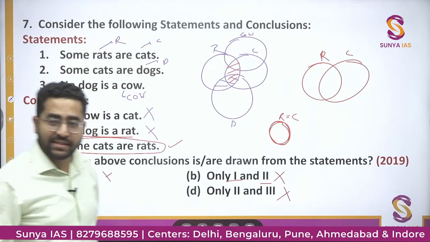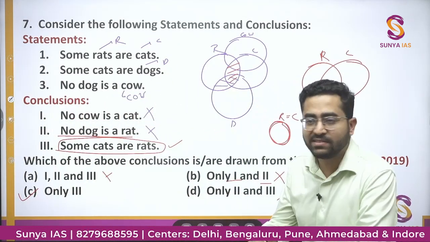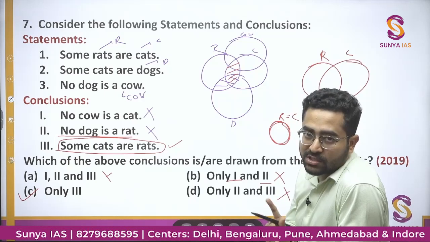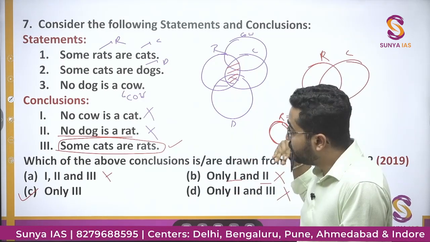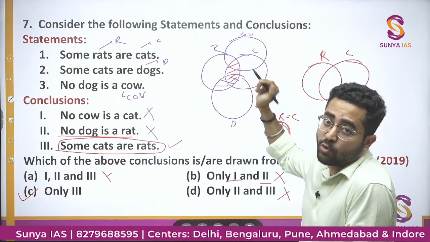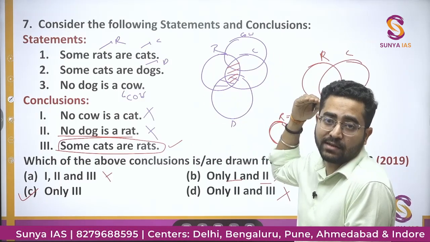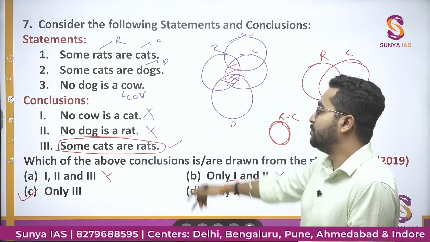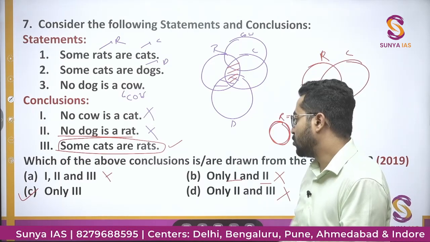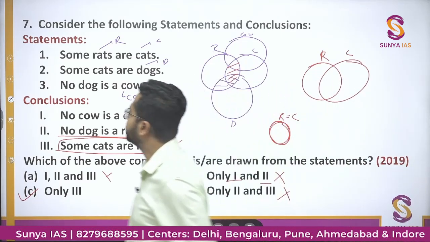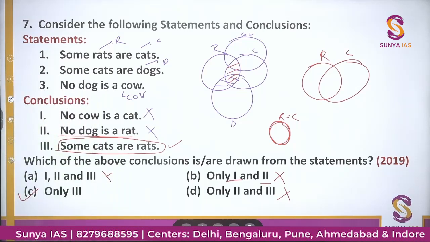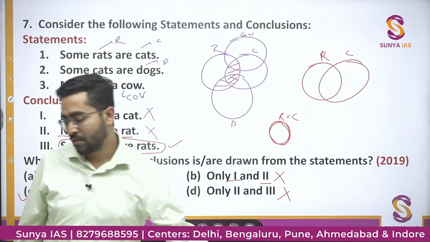You can see when the statement is a negative statement, then you need to check only one possibility. And अगर आप कोई affirmative sentence, then you need to check for all the possibilities that whether this holds true in all the possible Venn diagrams. Then only that statement will be, the option will be option third. Any doubt? We'll move on to the next question.